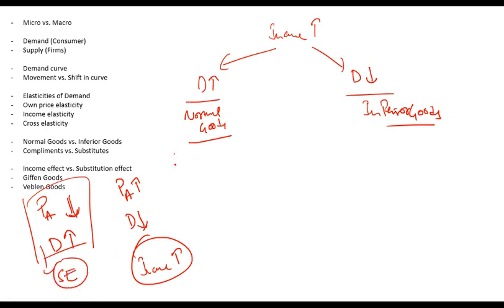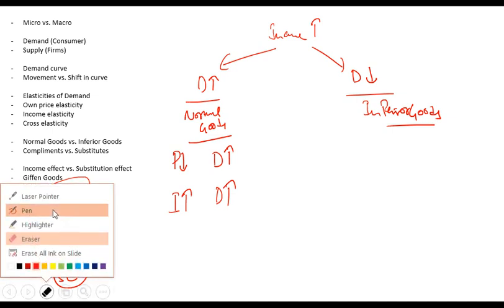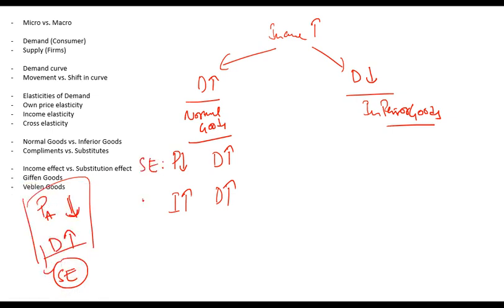So for example, if the price decreases here, demand will increase. This is substitution effect. But due to this decrease in price, income has increased. If income increases, demand for a normal good will increase. This is known as income effect. So there are two effects, income effect and substitution effect. Substitution effect, income effect. This is a normal good.